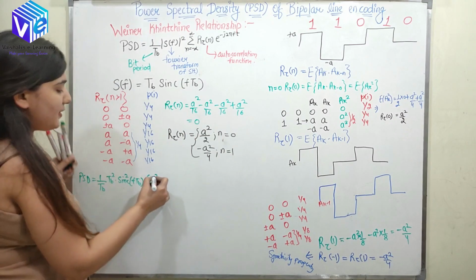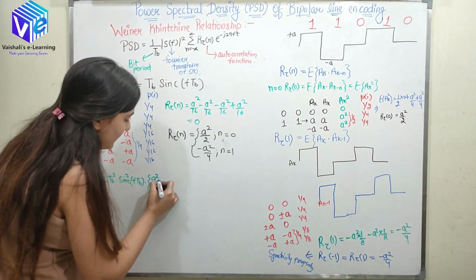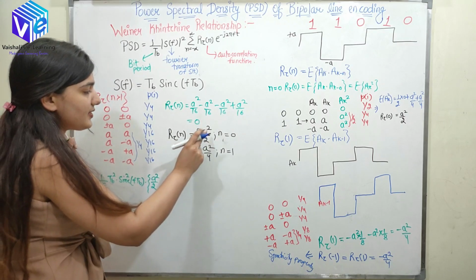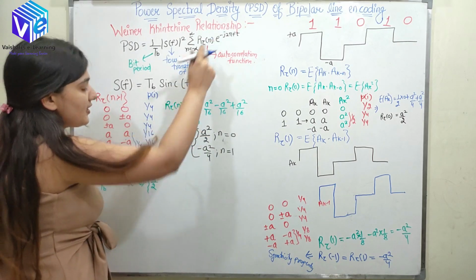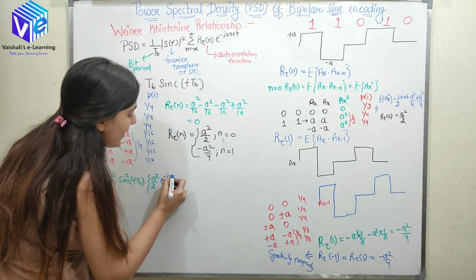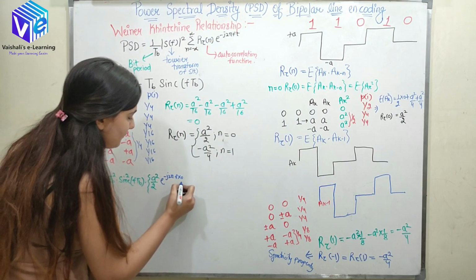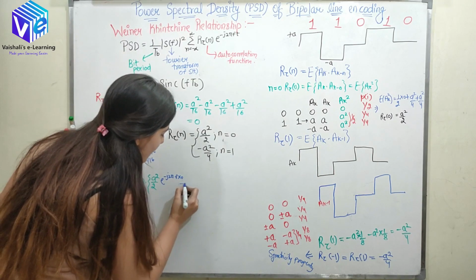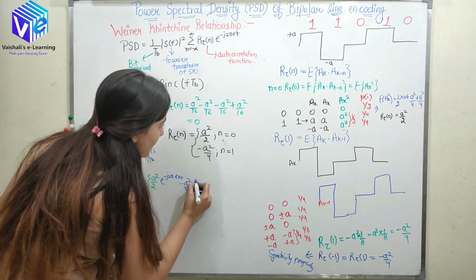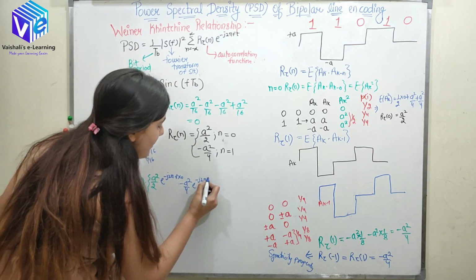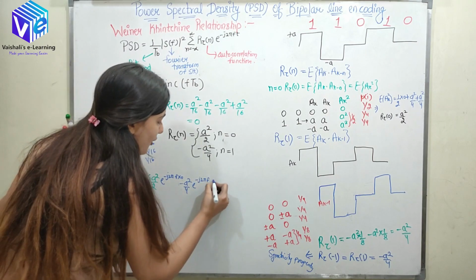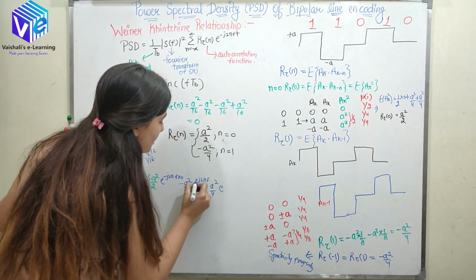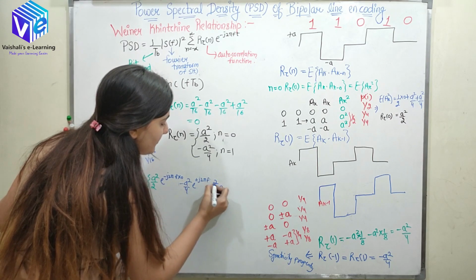So now here I'll be using R tau of minus 1. First I used R tau of 0. For that my value was a square by 2 into e raised to power minus j 2 pi f into 0, plus for minus 1 its value is minus a square by 4 e raised to power minus j 2 pi f minus for 1 its value is a square by 4 e raised to power, sorry it was plus 1 because it's multiplied with minus 1.